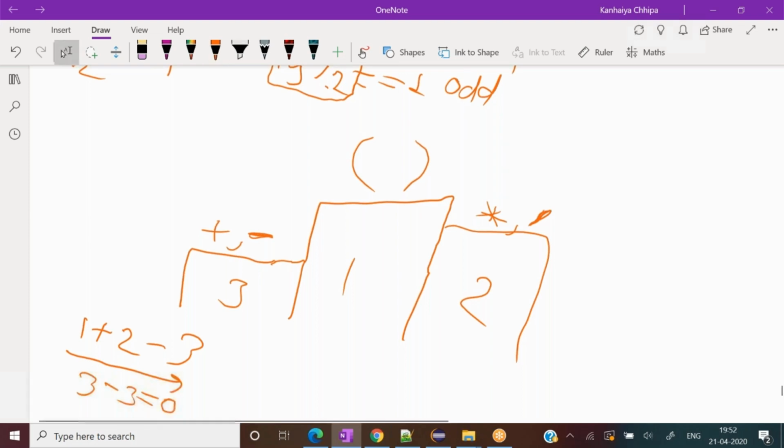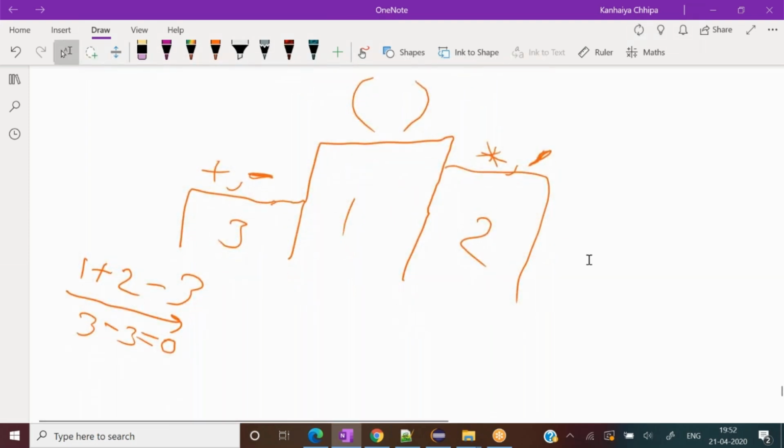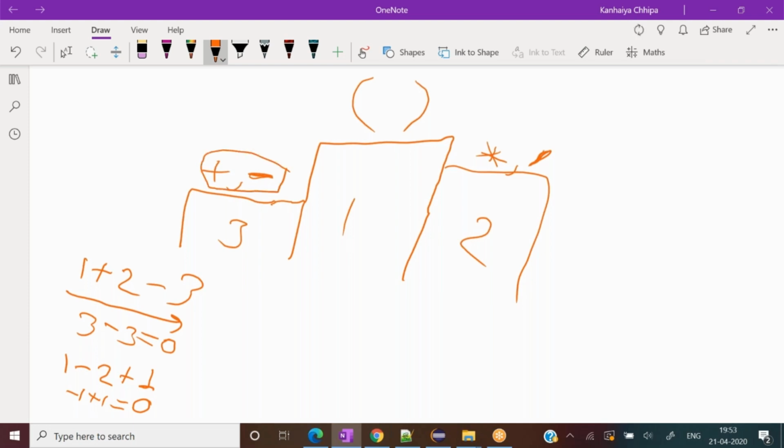If I had written 1 minus 2 and plus 1, it will return minus 1, then plus 1, so it becomes 0. So left to right. Both are honored, I consider them the same privileged person, so I'll go from left to right if an expression has similar kinds of operators.